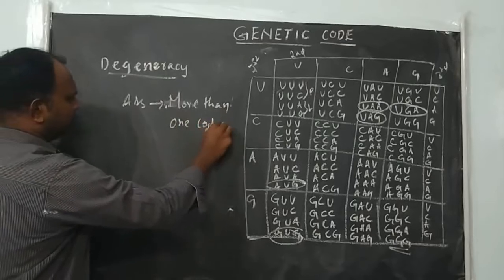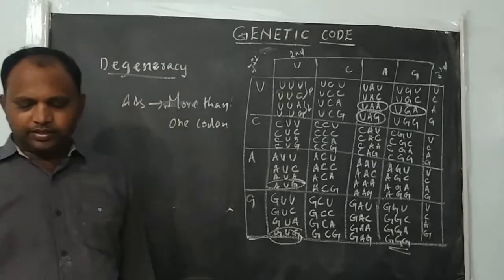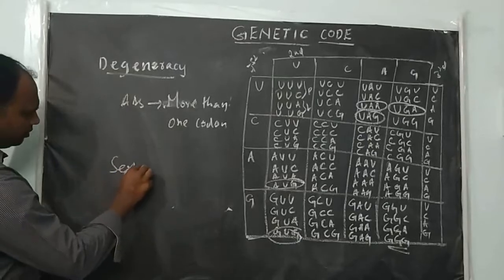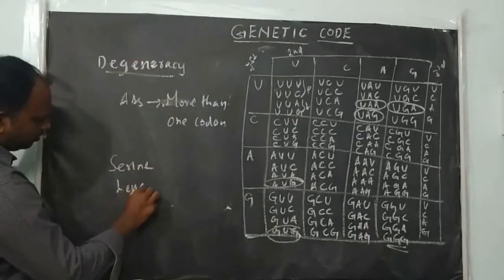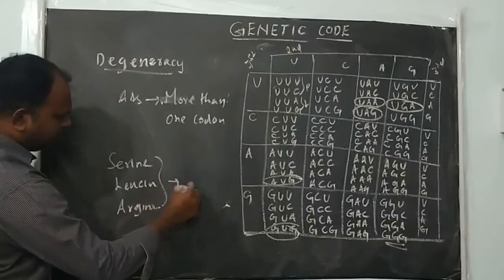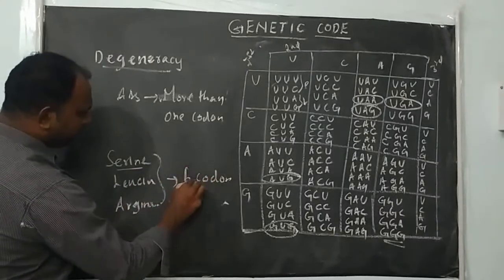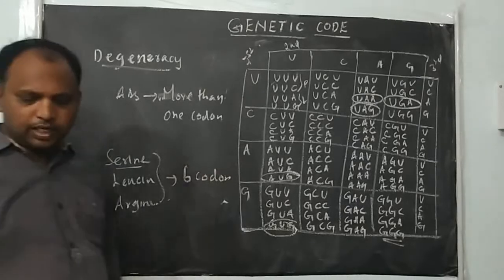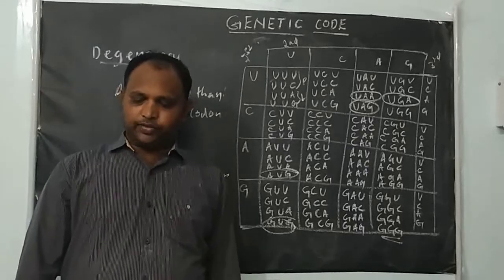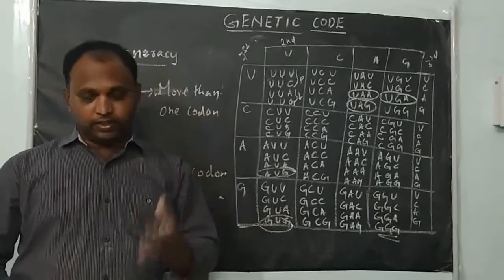For example, take serine, leucine, and arginine. Each of these amino acids is coded by 6 codons. Another example: proline, valine, glycine, alanine and threonine. You can refer to the genetic code dictionary. These amino acids are coded by 4 codons.